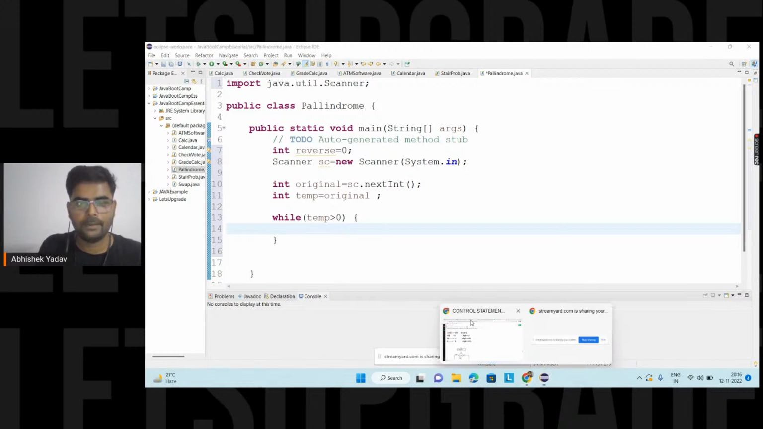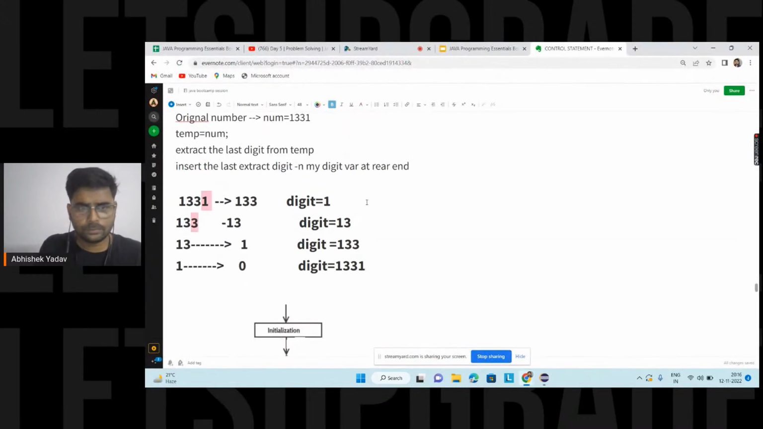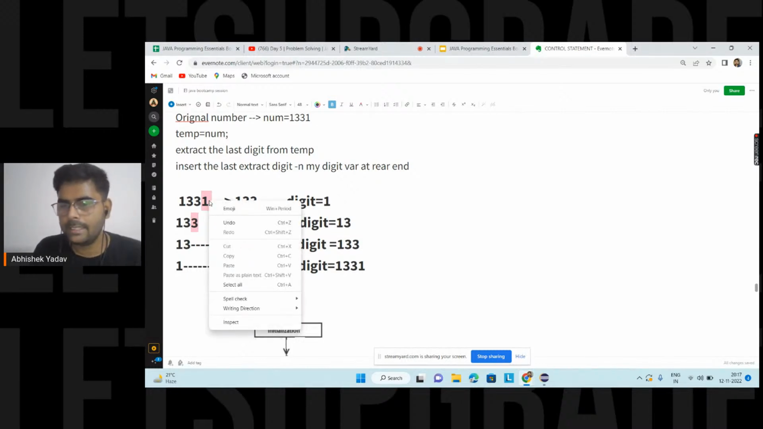So in order to extract a number, can you guys write in the comment what basic math we have to use here? How to extract the last digit from the number? Everyone, please write in the chat. How to extract the last digit from the number? Okay, anyone?